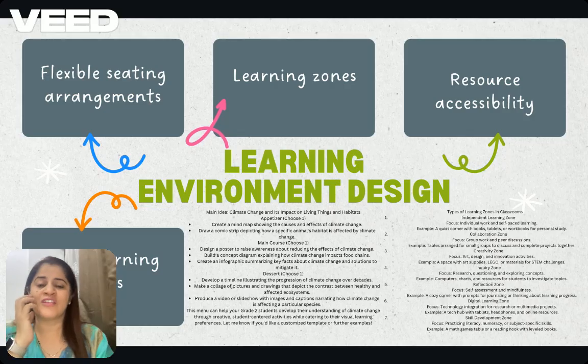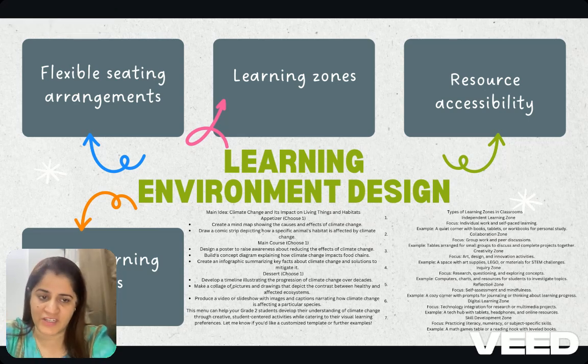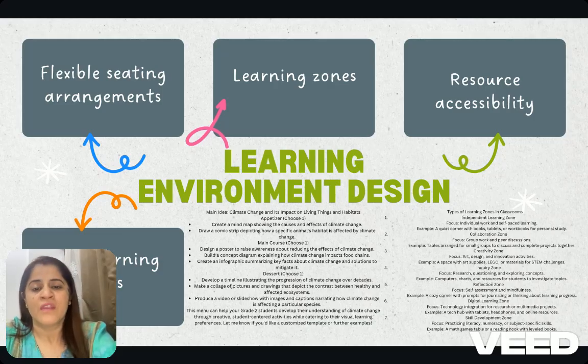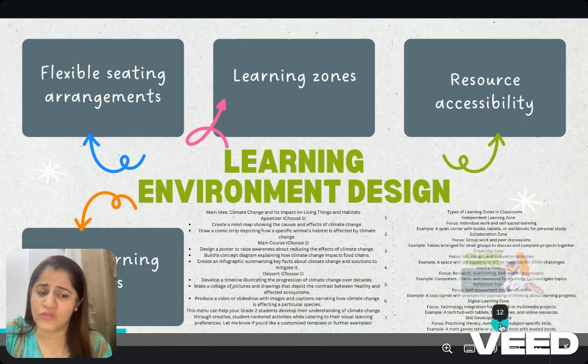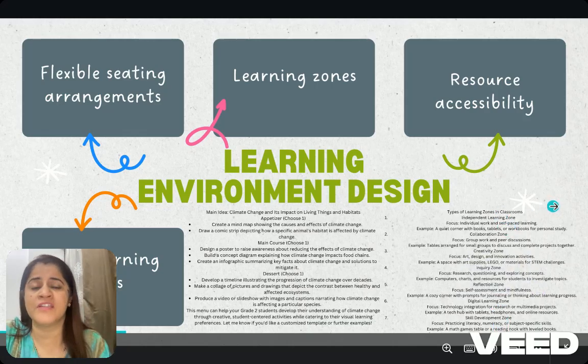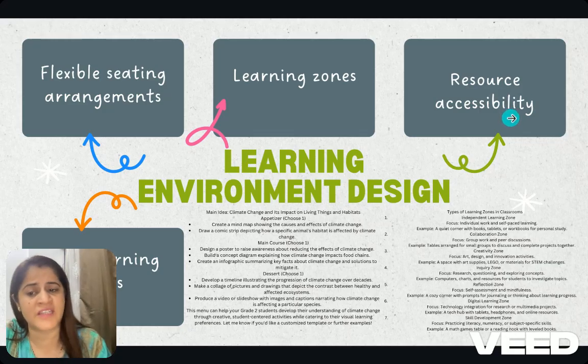To start with, let's look at the learning environment. Designing the learning environment plays a very vital role in facilitating students' agency. So, flexible seating arrangements, learning zones. If you do not know about learning zones, I have given one example here. You can go through it so that you understand what a learning zone looks like in a classroom. Resource availability, based on the learning needs and learning styles of your learners, is very important to facilitate students' agency.